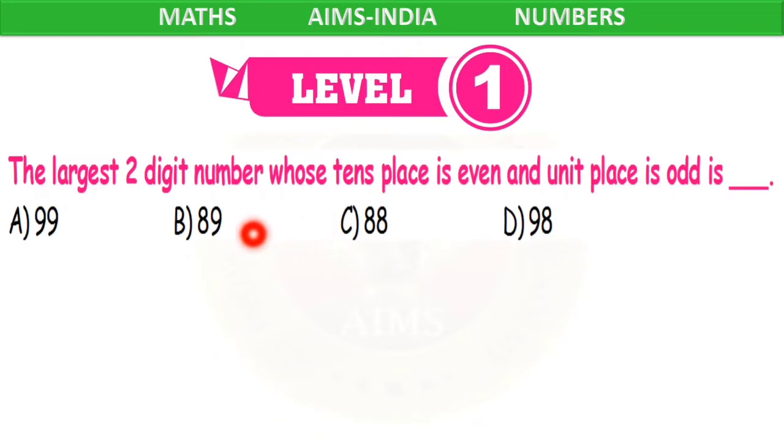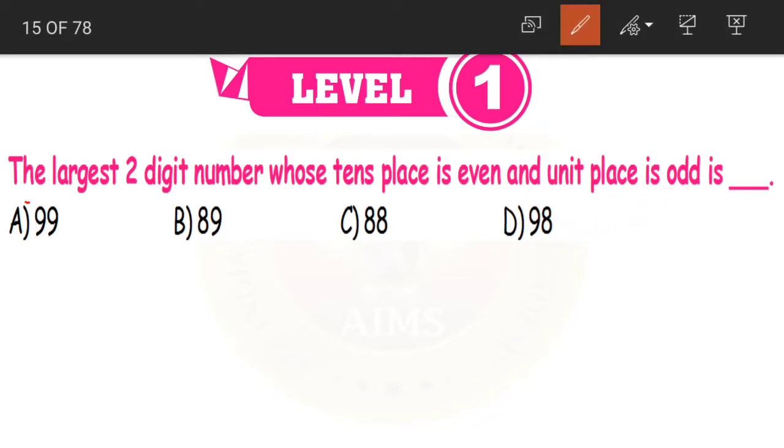Okay, starting with question number 1. The largest two-digit number whose tens place is even and unit place is odd is dash. Now what is the largest two-digit number that we know? 99. Yes children, 99 is our largest two-digit number.